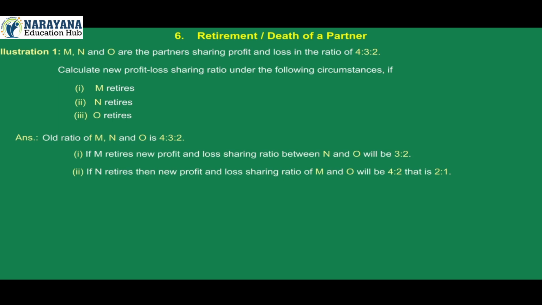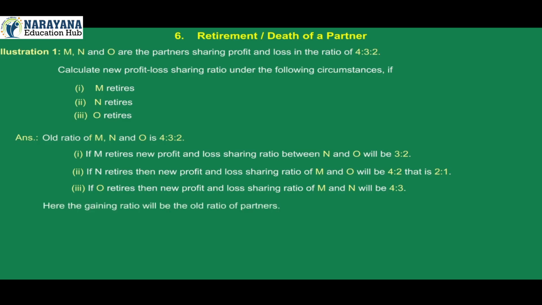2. If N retires, then the new profit and loss sharing ratio of M and O will be 4:2, that is 2:1. 3. If O retires, then the new profit and loss sharing ratio of M and N will be 4:3. Here, the gaining ratio will be the old ratio of partners. Gain is equal to new share minus old share.